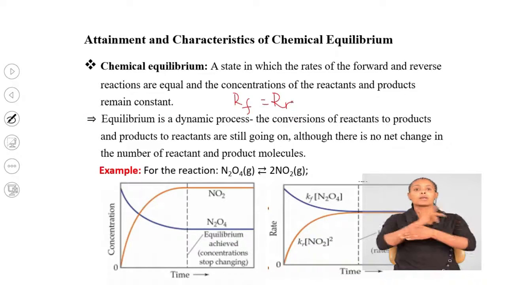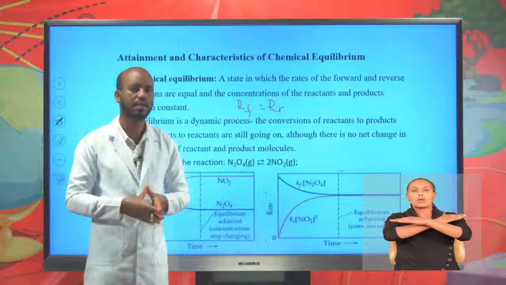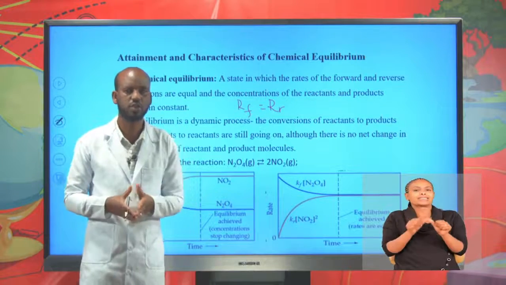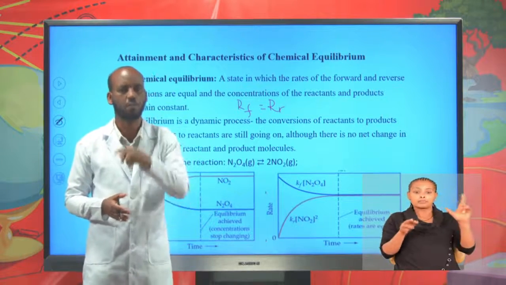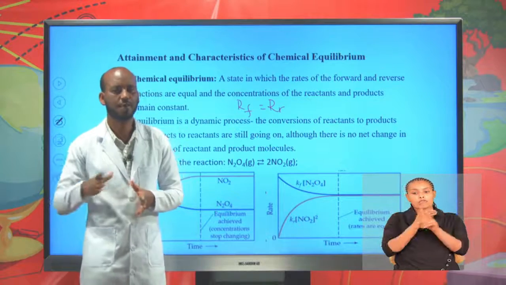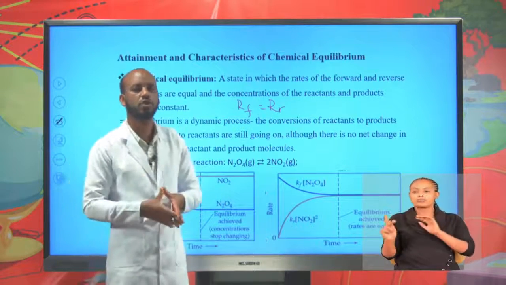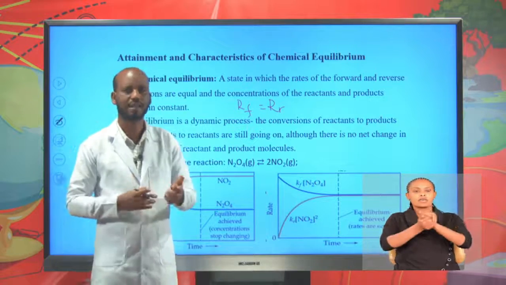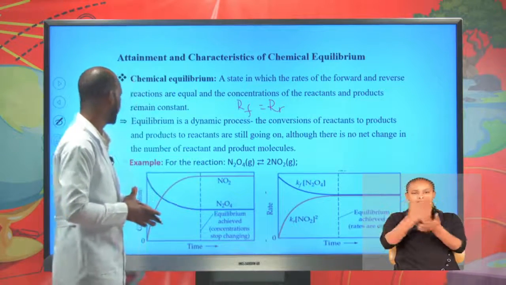Equilibrium is a dynamic process. In an equilibrium reaction, the process is dynamic, not static. That means reactants react and form products, and at the same rate, products are converted into reactants. It is a dynamic process, not a static process.